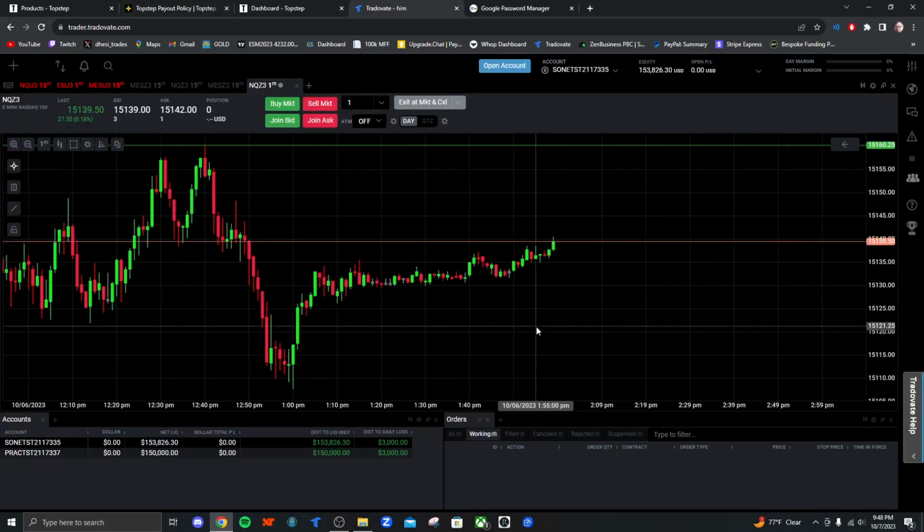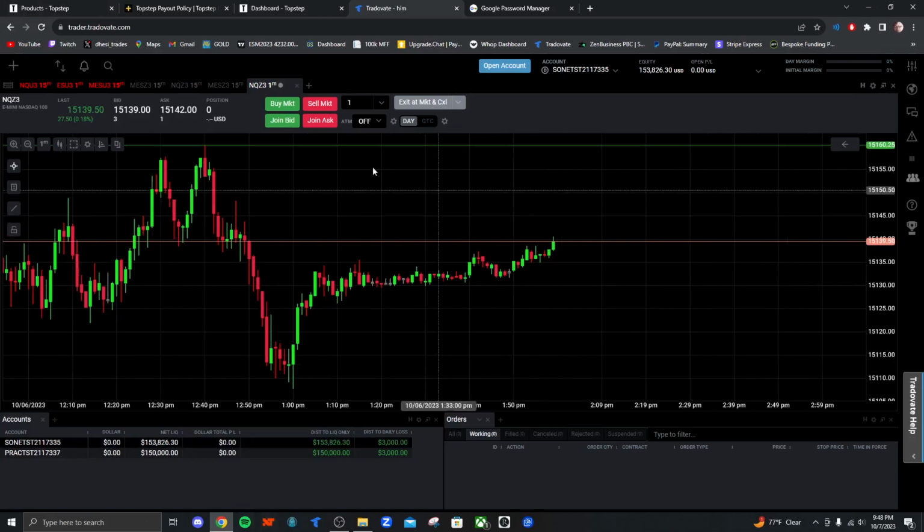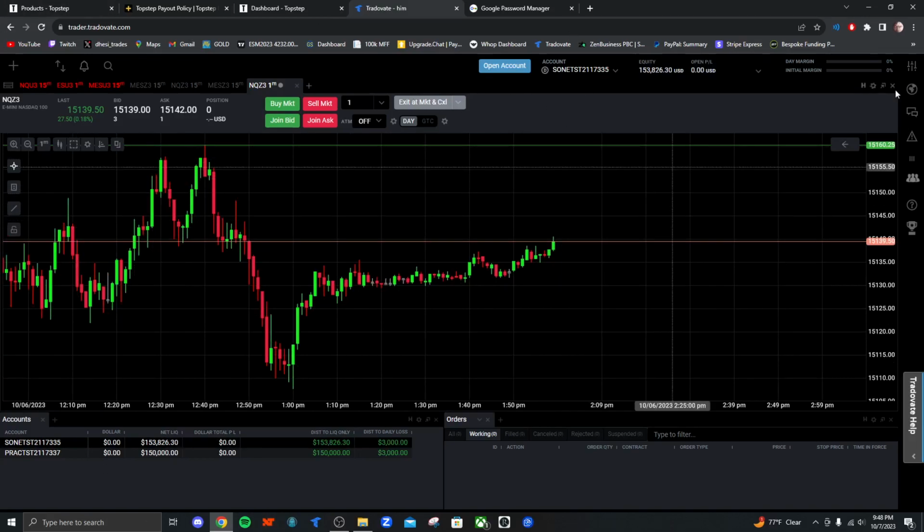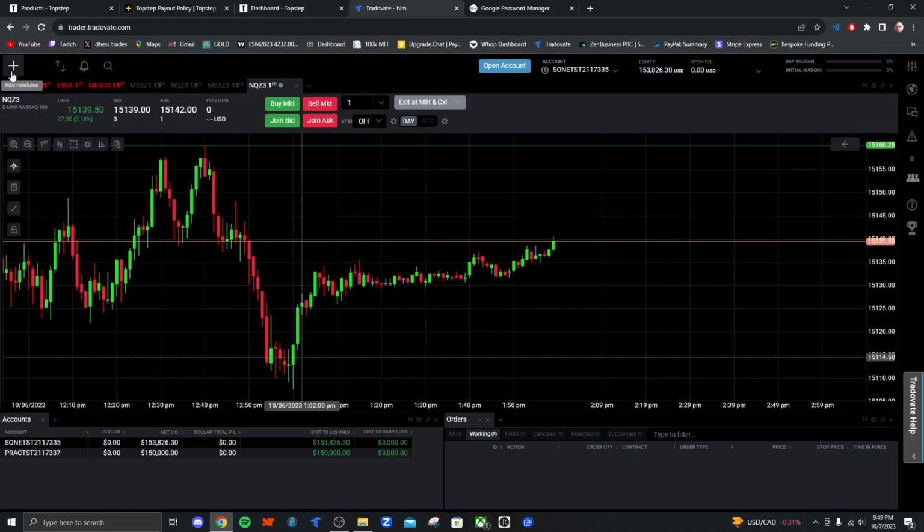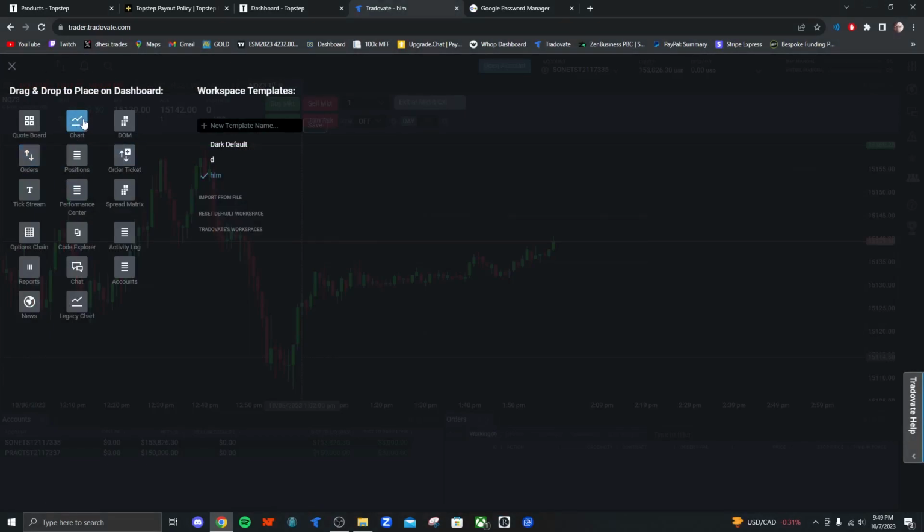Tradovate, this is what I use. Like I said, if you want to get a chart on your screen, you probably won't have anything, so you want to X out of everything. You would want to go right here on the top left, add module. You have your chart, so you click add chart, and then what you want to get is basically ES and NQ, which is what we trade.